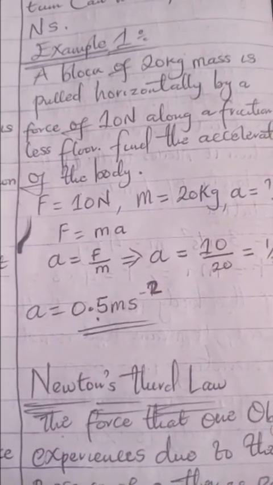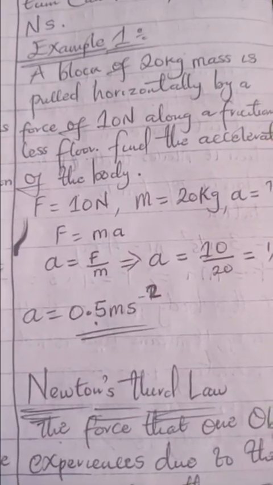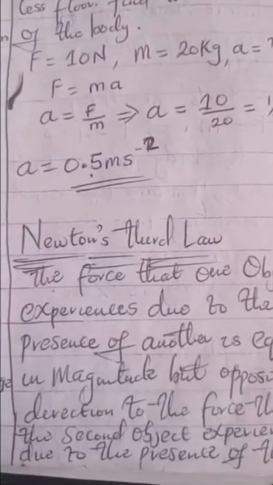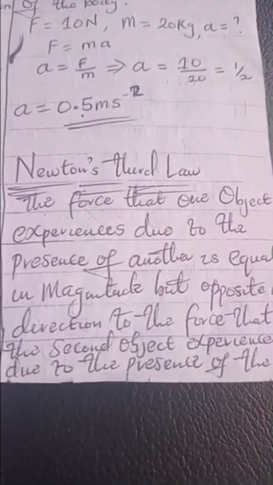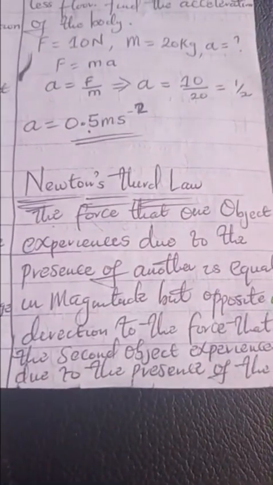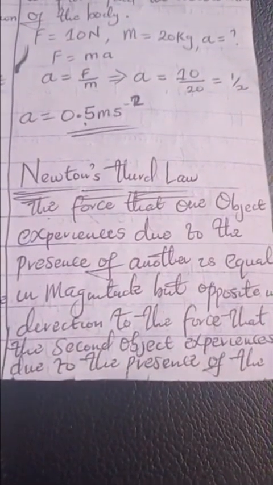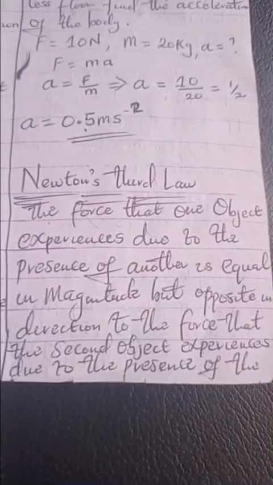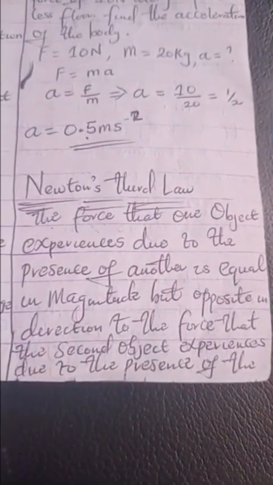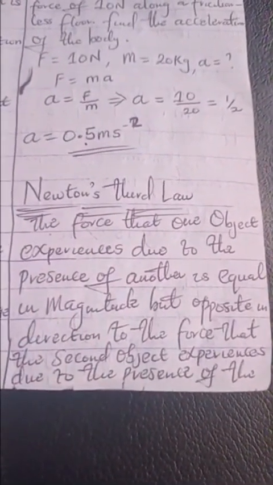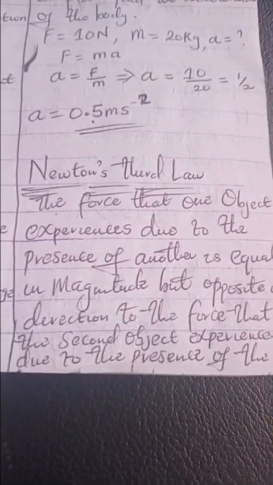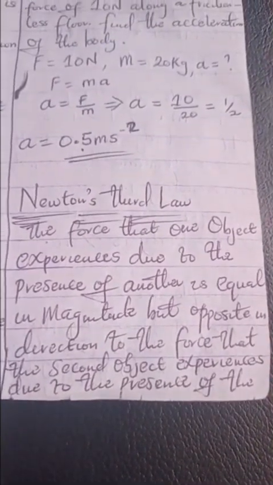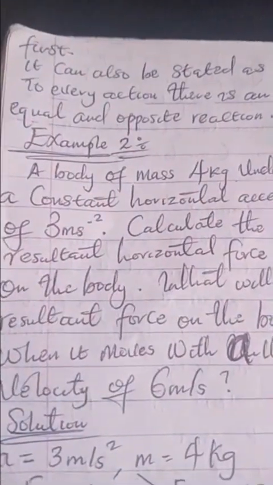That's the answer. Now let's proceed to Newton's third law of motion. The force that one object experiences due to the presence of another is equal in magnitude but opposite in direction to the force that the second object experiences due to the presence of the first.